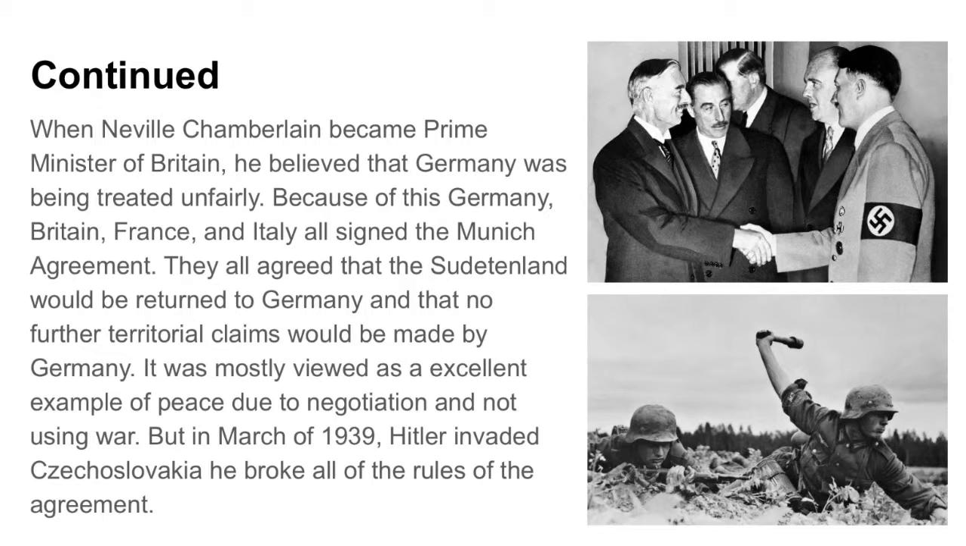Neville Chamberlain was the Prime Minister of Britain. He believed that Germany was the one being treated unfairly. Because of this, Germany, Britain, France, and Italy all signed the Munich Agreement. They all agreed that the Sudetenland would be returned to Germany. It was mostly viewed as an excellent example of peace due to negotiation, not by the use of war. In 1939, Hitler invaded Czechoslovakia and broke the rules of the agreement, and everything went down.